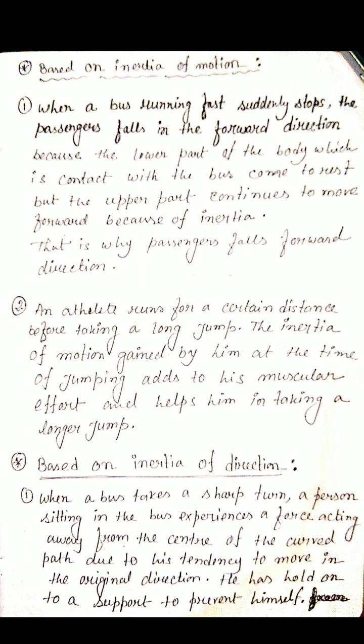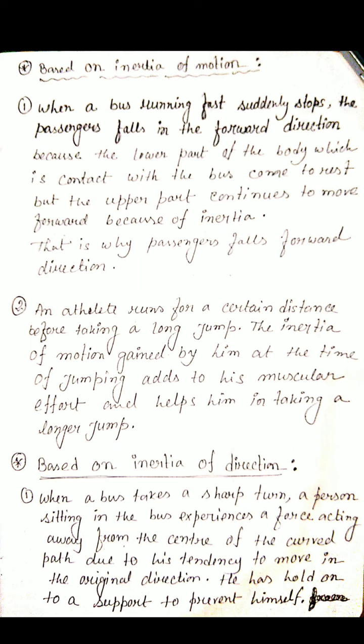For example, if we kick a football, it flies a long way. If we kick a stone of the same size, it hardly moves. The stone opposes the change in its motion better than the football because of its more mass; the stone has more inertia than the football. That's why it cannot change its state of rest easily. But the football changes easily because the football has less mass compared to the stone.